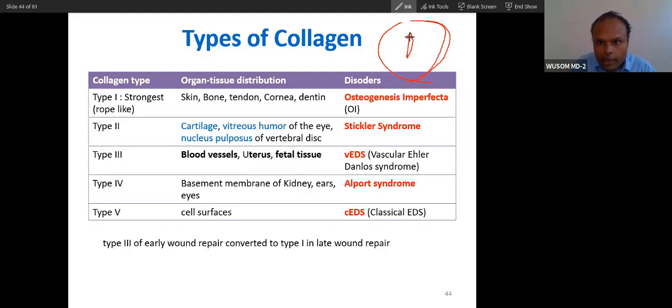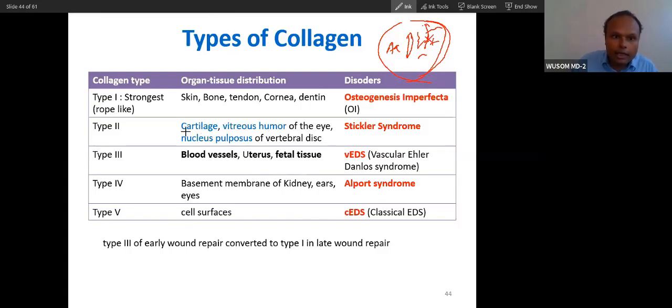Before the lens it is aqueous, and after the lens it is vitreous humor. Type 2 collagen is not as tough as type 1. It is present here and will provide structure to the vitreous humor. If type 2 collagen is not there, there will be a sort of collapse of the vitreous humor, and that will cause blindness.